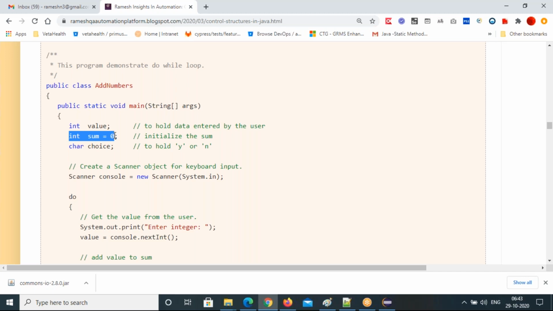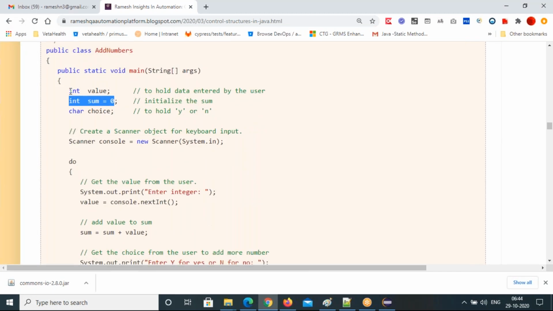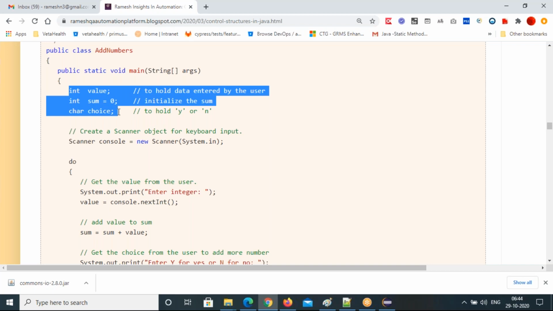Y for yes means one more number you need to enter, and then you will add. If you enter no, the loop will terminate there itself. Yes, the condition will become false, right? And it terminates there itself. That's the one program we are going to do.